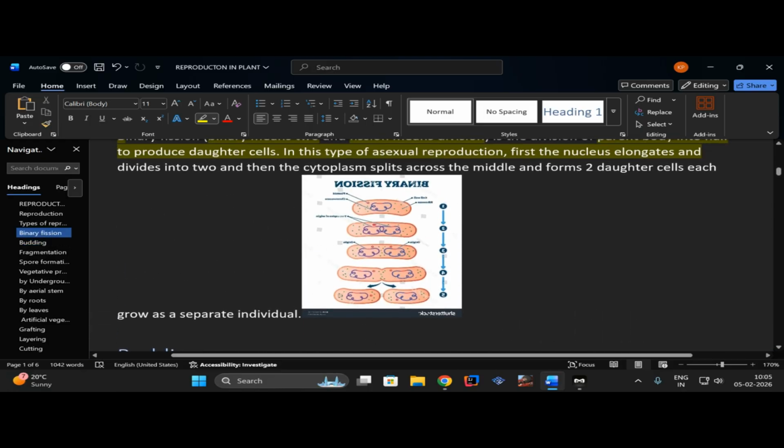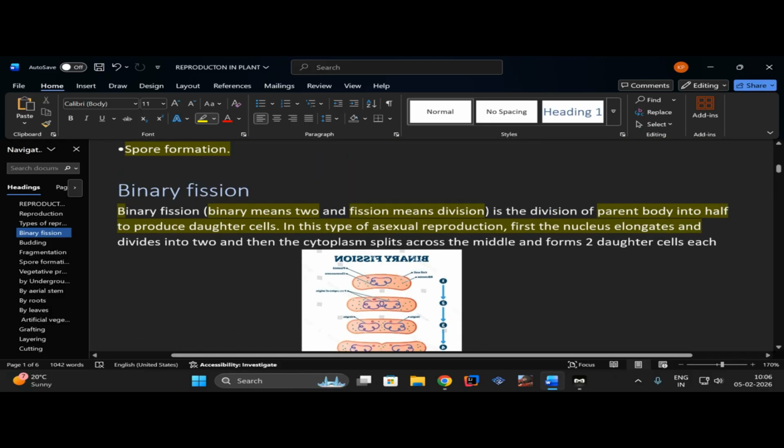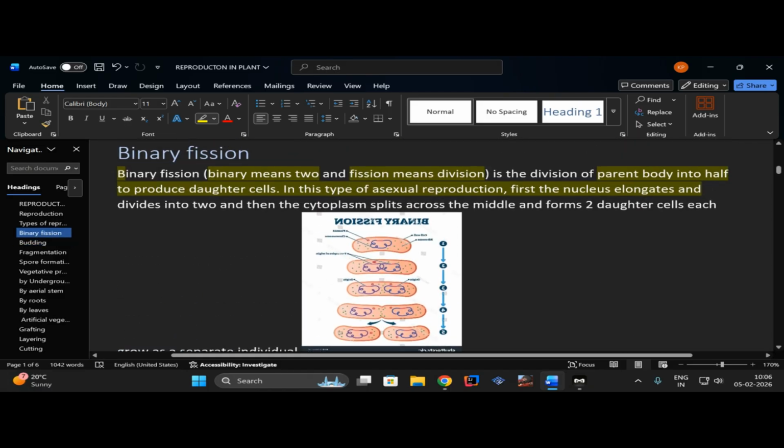So what is binary fission? That is a parent body divided into two parts, namely two daughter cells with equal division of cytoplasm and nucleus. The only thing to remember is the name of the parent body, that is parent body, and the divided cell, which is daughter cells, and there is only division into two cells, not more and not less than that. The body will divide into two, not three, not four, only two. That's why it is known as binary fission. Here it is also written 2. Right. There is also a part I may have mentioned here. Let me show you.